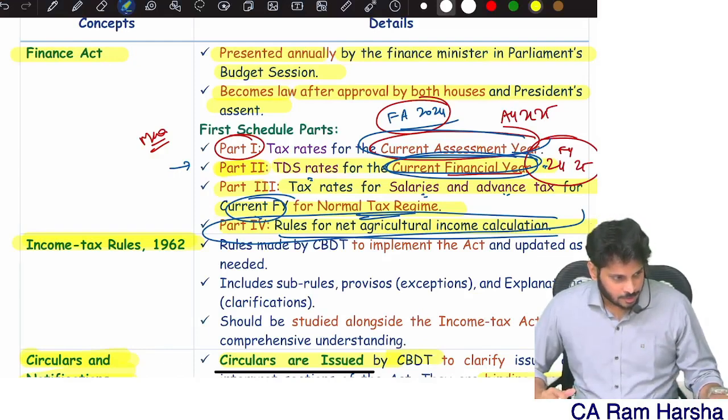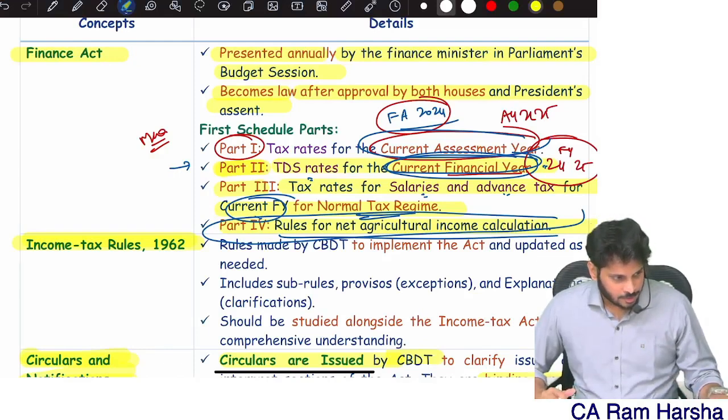Now you see, they have given a clarification. The CBDT has clarified through a circular that an individual born on 1st April is considered to have attained the specific age as on 31st March, the day before their birthday. If 1st April is my birthday, 31st March I would be treated as having completed 60 years. For example, a resident individual whose 60th birthday comes on 1st April 2025 is deemed to have attained 60 years of age as on 31st March 2025, and qualifies for a basic exemption limit of straight away 3 lakh.